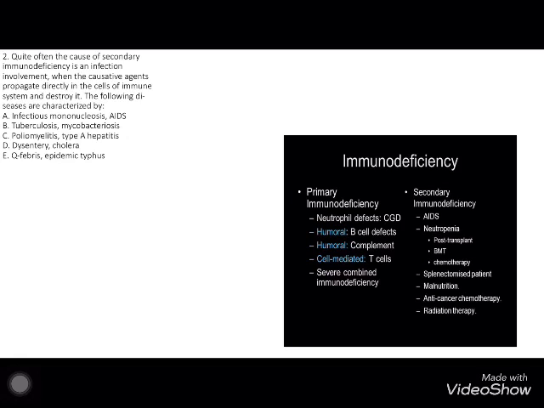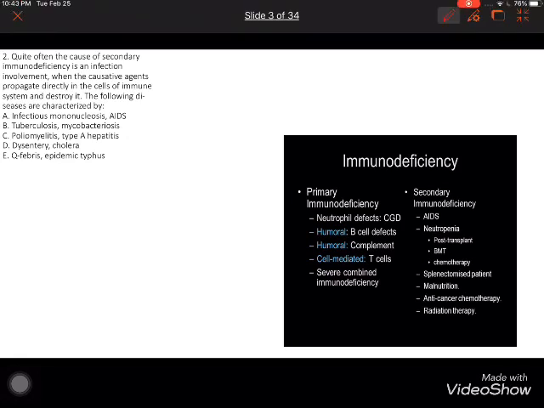The second question here: the following diagnosis is characterized by. That means he asks you about a disease. Here, quite often the cause of secondary immune deficiency. First of all, he asks about something called secondary immune deficiency. Immune deficiency is like the immune system not working. It has just two types, the primary and secondary.